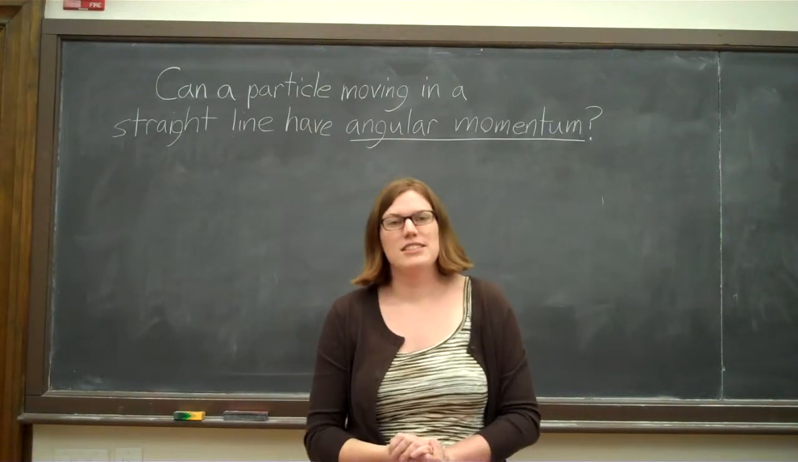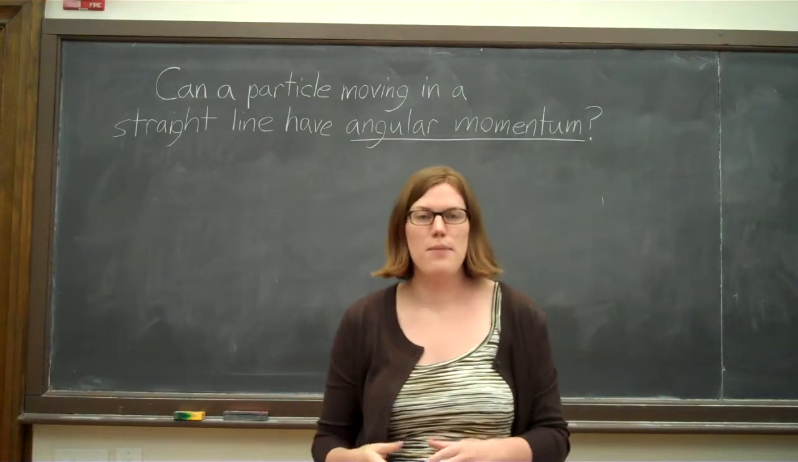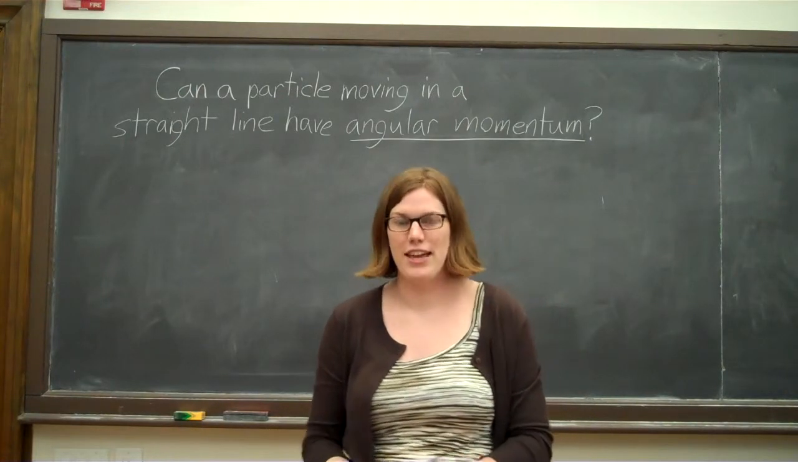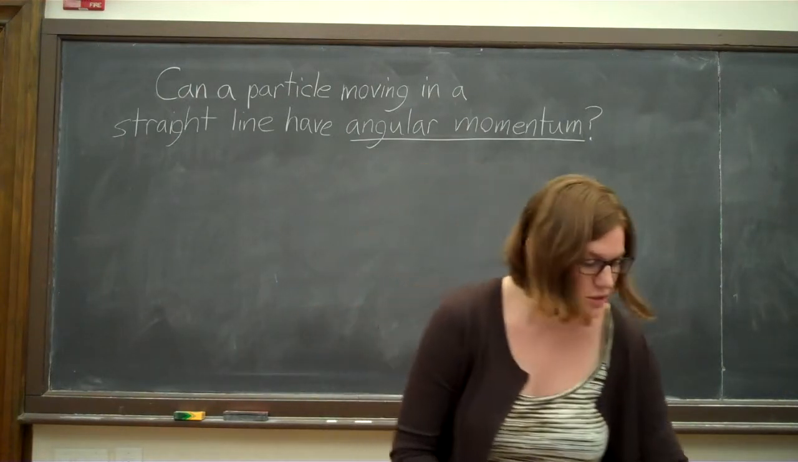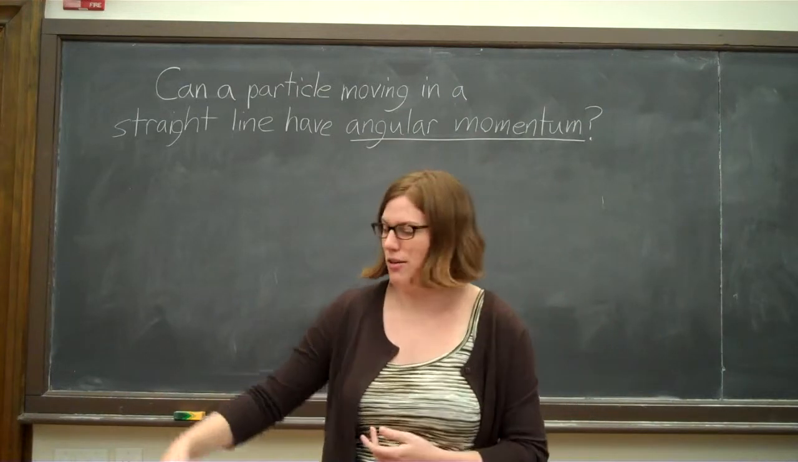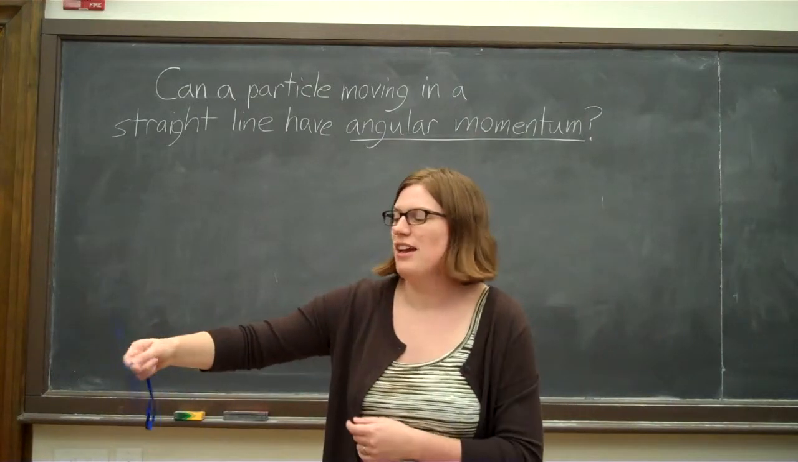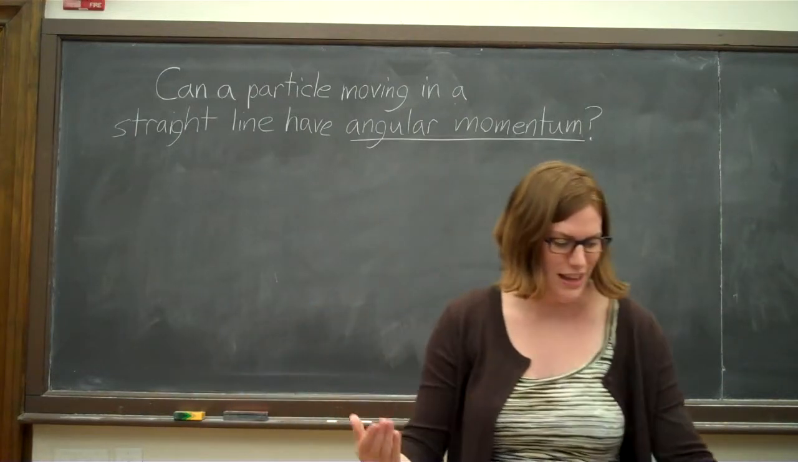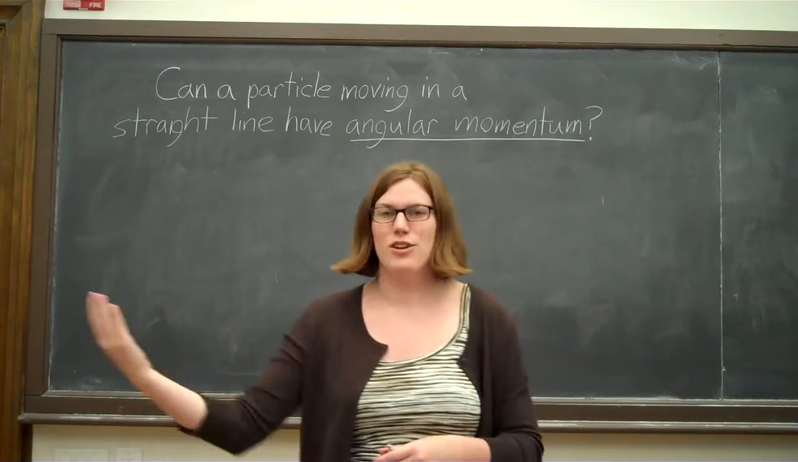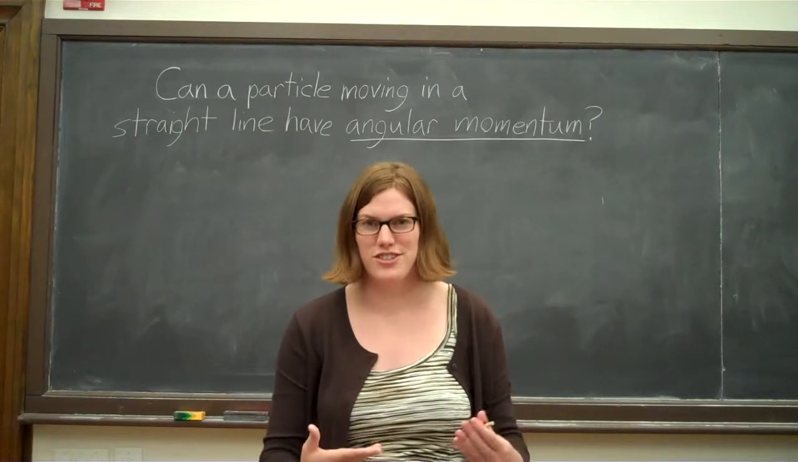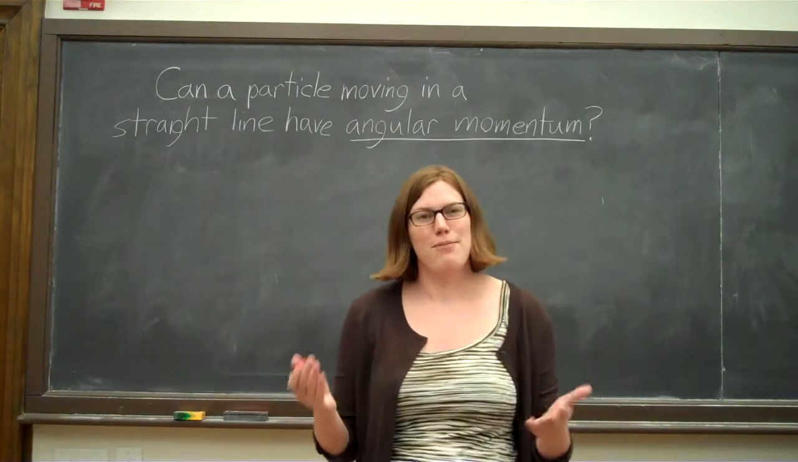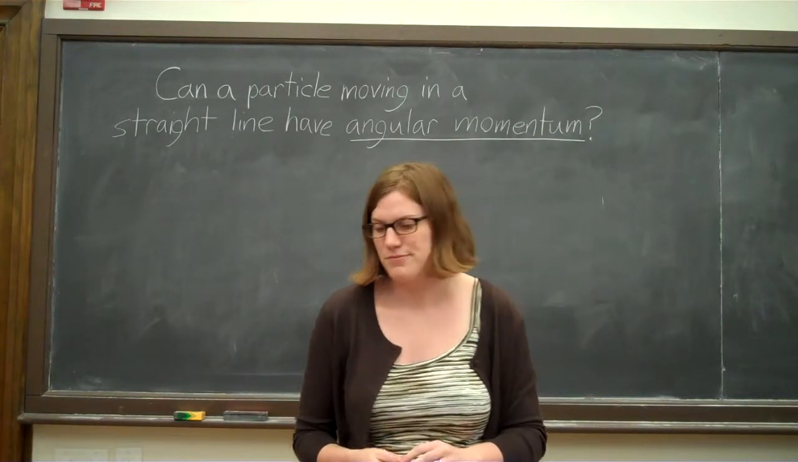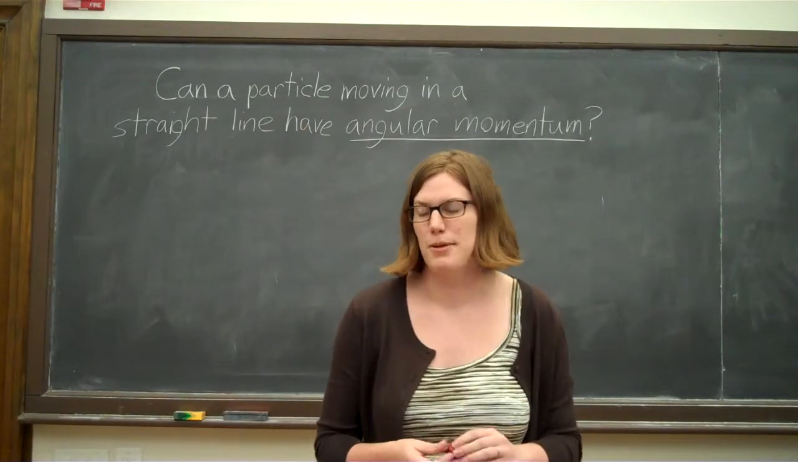Now I would like to consider the question of whether a mass moving in a straight line can have angular momentum. We're used to objects spinning or masses rotating about some axis of rotation having angular momentum, but a mass moving in a straight line doesn't have any sort of rotation or curved trajectory, so it seems like it can't possibly have angular momentum. But let's think of this thought experiment.